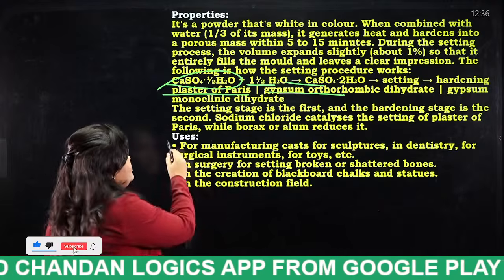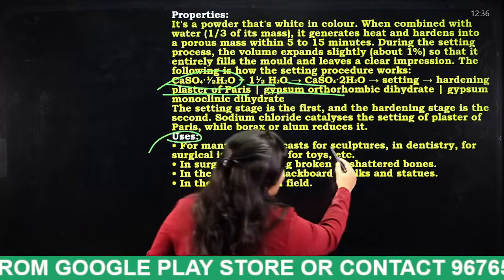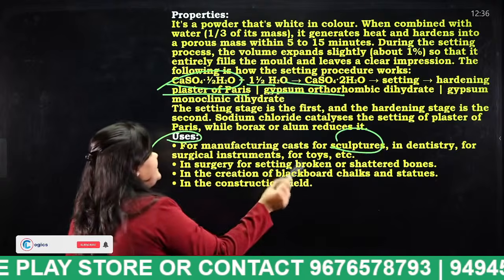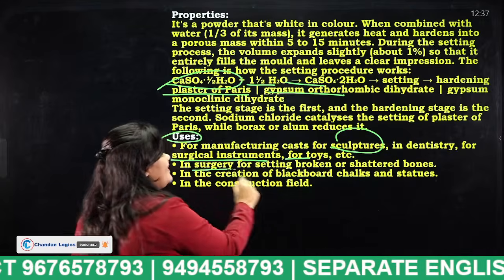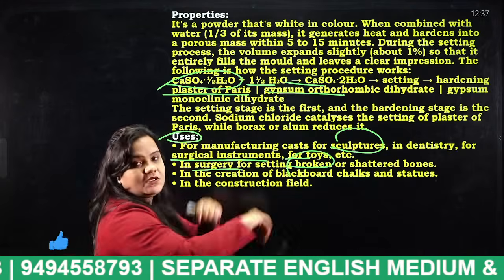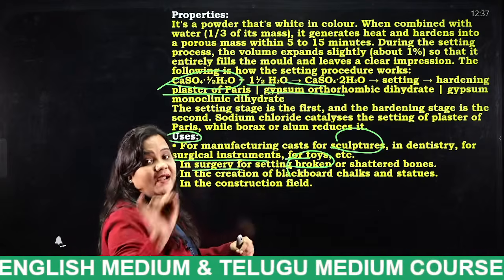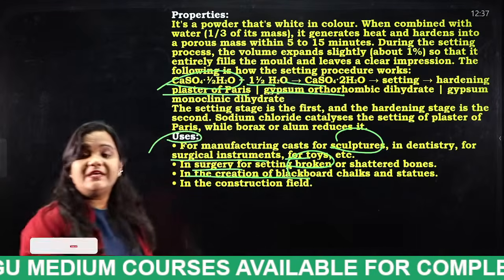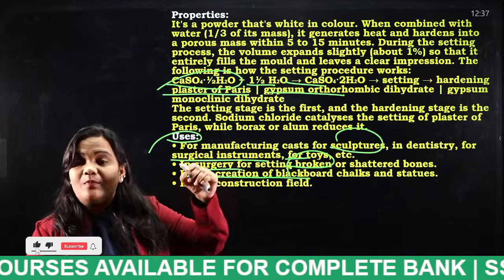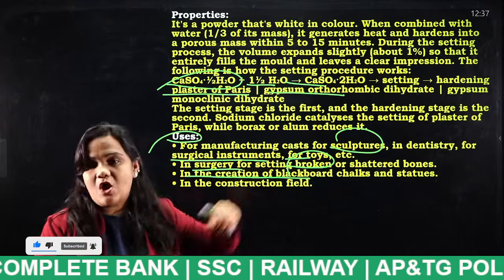Next, what are the uses of plaster of Paris? It is used for sculptures, in dentistry, for surgical instruments, for toys, etc. In surgery, it is used for setting broken or shattered bones. The thing which will be wrapped if our bone is fractured is nothing but plaster of Paris. It is also used in the creation of blackboard chalks. Some of the chalk pieces are made up of plaster of Paris.